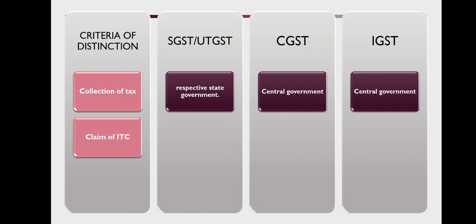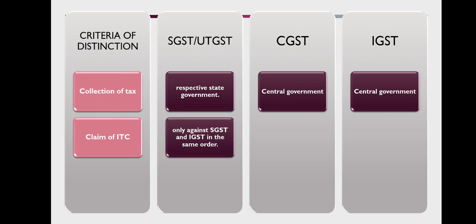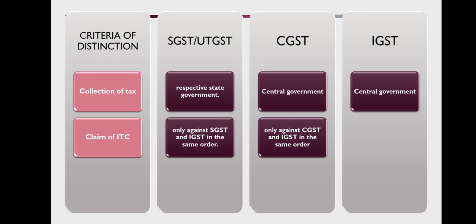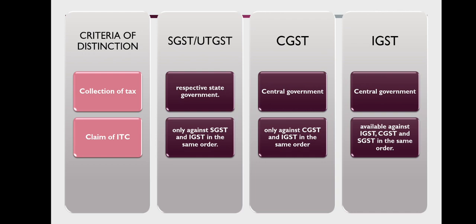Claim of input tax credit. The claim of SGST credit is available only against SGST and IGST in the same order. The claim of CGST credit is available only against CGST and IGST in the same order. The claim of IGST credit is available against IGST, CGST, and SGST in the same order.